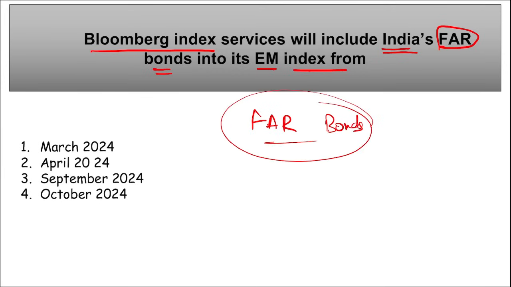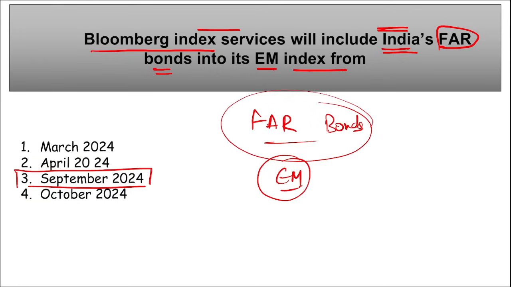FAR bonds, they will be included into the emerging markets local currency index by when? So it will be done by September 2024. Correct? I repeat, Bloomberg Index Services, they will include India's FAR bonds into their emerging index from September 2024.